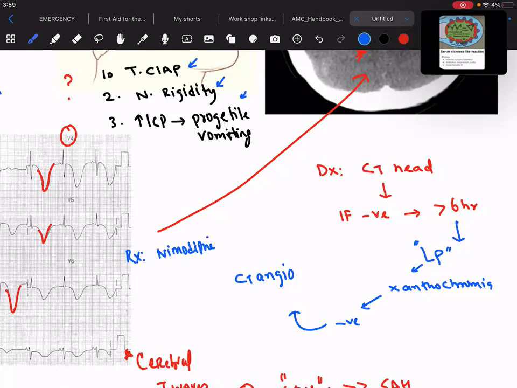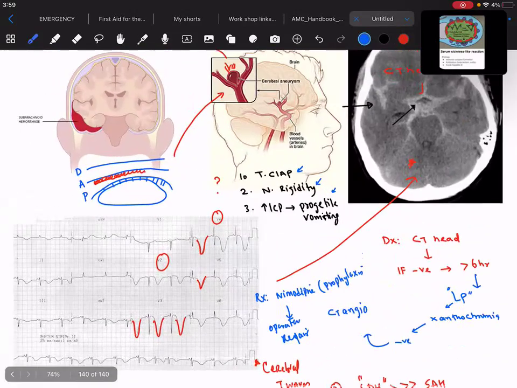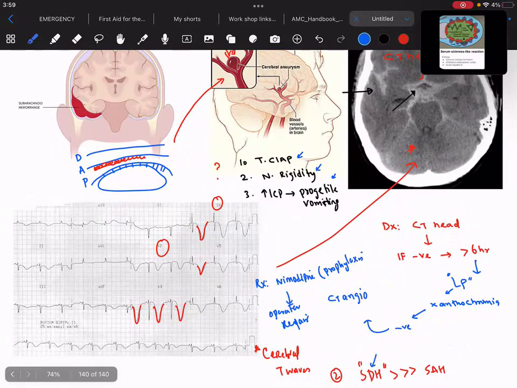You'll go for the nimodipine, which is basically a prophylaxis. And of course, once the patient has this subarachnoid hemorrhage, you will go for the operative management. That is, you will go for the repair. Need to repair this. As I discussed, sometimes the patient can have the cerebral T waves. They are more importantly seen in the subdural hematoma, not the subarachnoid hemorrhage, where the patient will have deep T waves in the precordial leads with a prolonged QT interval. It is mostly seen in the subdural hematoma, right?